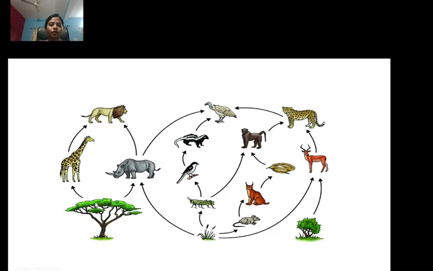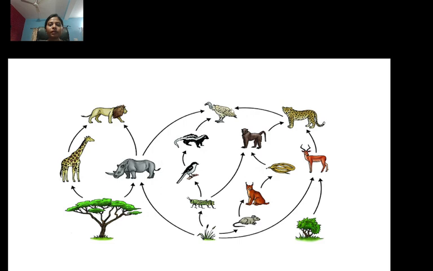Okay, yes, this is a tree. Trees are eaten by giraffe or rhinoceros. Okay, then giraffe is eaten by tiger, rhinoceros also, right? Yes, that's good. And these are the grasses, which are eaten by rhinoceros or the mouse, grasshopper. Bird will eat grasshopper, and then the squirrel will eat the bird.